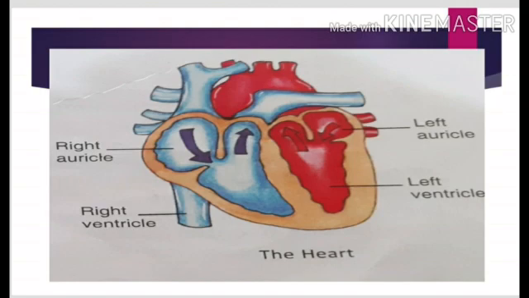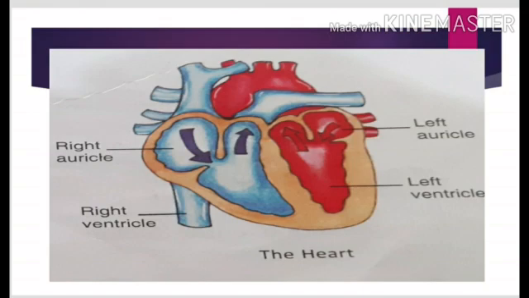Before going through the structure of the heart, first of all, what is the location of the heart in our body? And answer is, the heart is located slightly towards the left in the chest, and it is purely a muscular organ because it is made up of muscles only. And what about the shape and size of this heart? Heart is just roughly shaped like our closed fist and of same size.